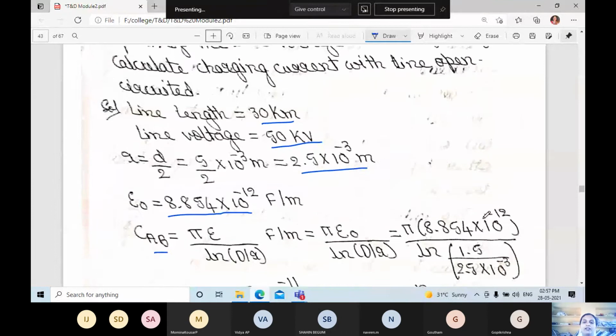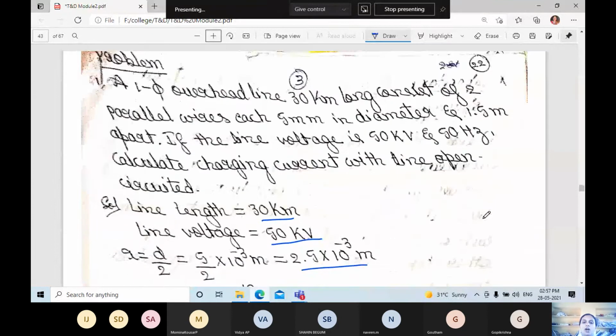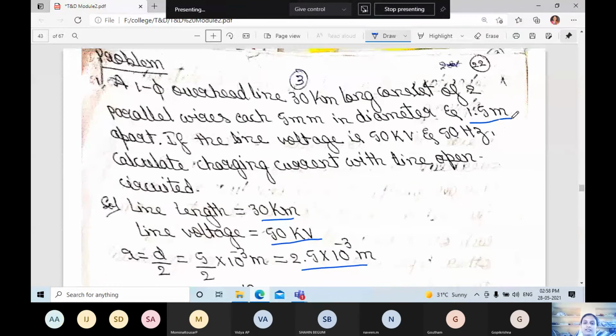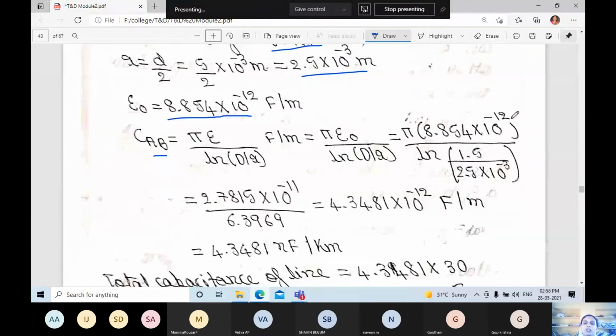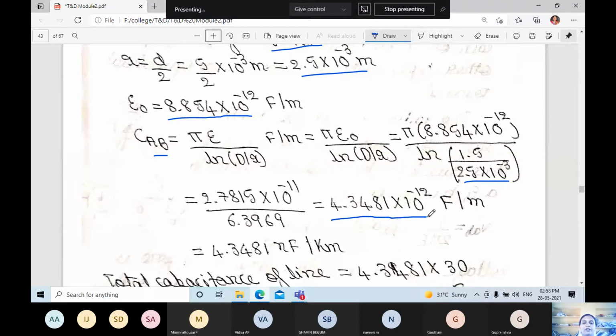And R is 2.5 into 10 to the power of minus 3. What you will get is a CAB value of 4.3481 into 10 to the power of minus 12 farad per meter.